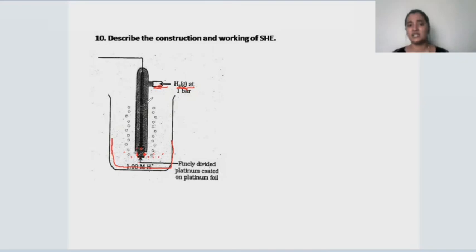Then how does it work? Children, here through the inlet we are going to introduce the hydrogen gas at 1 bar pressure, such that the hydrogen gas will be filled in the inner tube as well as in the outer jacket. The outer jacket gets completely filled. How do we know it is completely filled? The bubbles start coming out of it, from the two holes at the bottom. That will indicate the complete filling of the outer jacket with hydrogen gas.